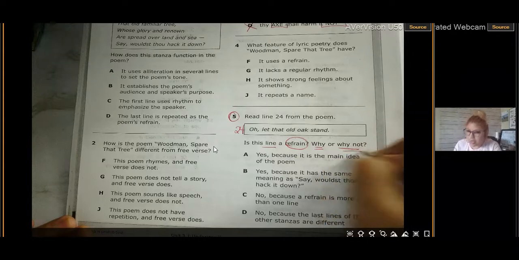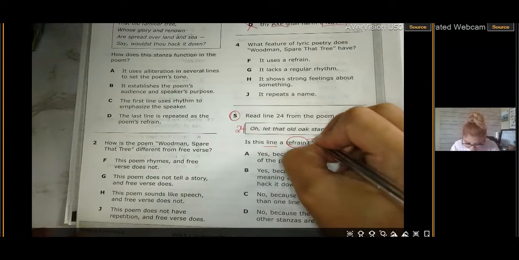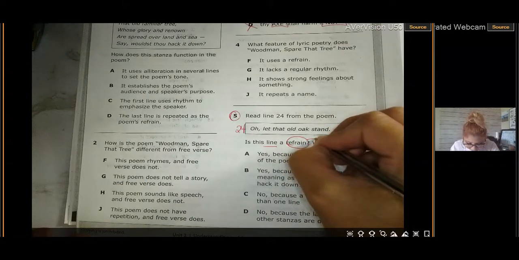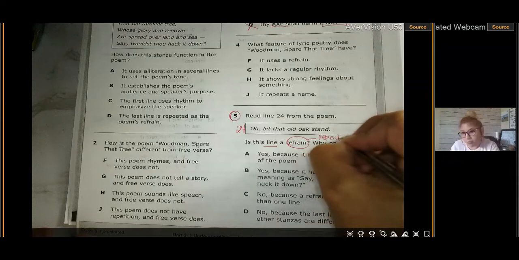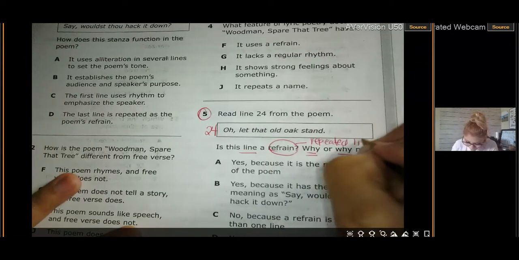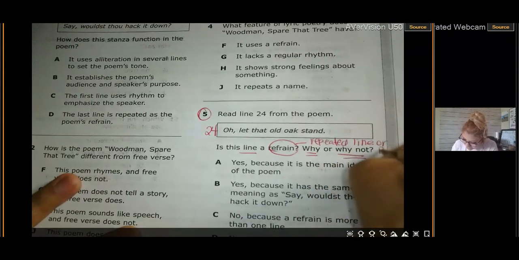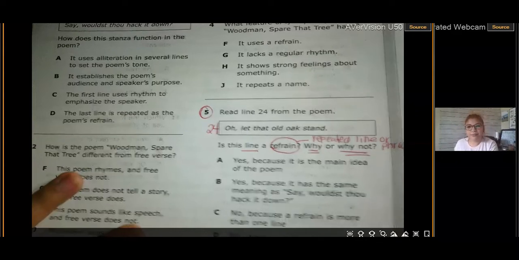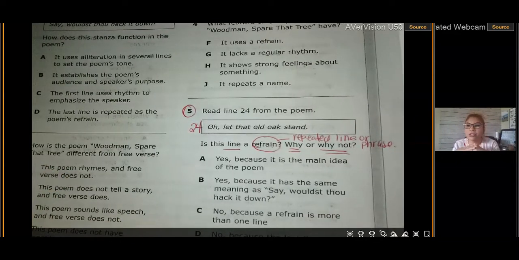Okay, so on top of refrain, I want you to add, it means that it is a repeated line or phrase. So for example, if I give you the poem, "Teacher, teacher, call on me. Teacher, teacher, call on me," that's repeating the line, right? Or it's a phrase because it's repeating. "Won't you want for me to answer? Teacher, teacher, call on me." So I'm repeating it again and again.